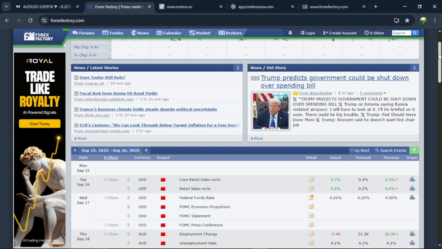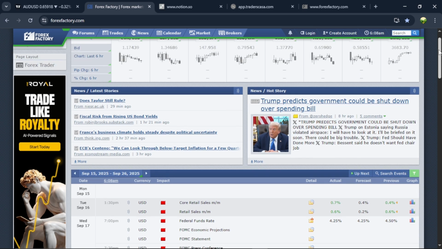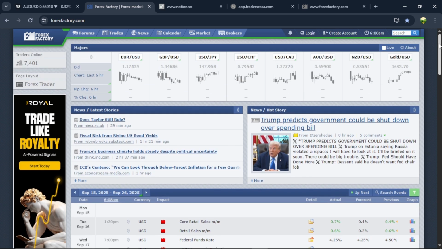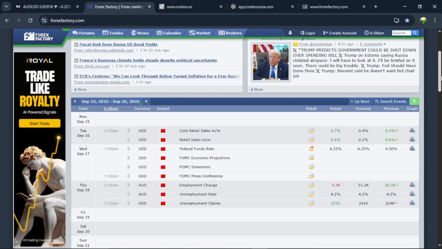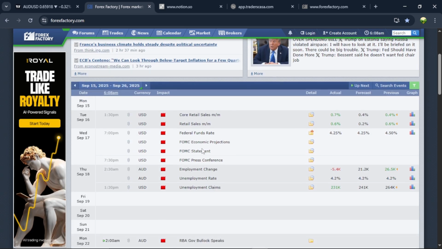So without further ado, let's hop right into the video and see what news events affected price for the third week of the month for euro, pound. I think I originally added AUD to the bucket of currencies I look at. So for the third week, we had FOMC as the main news event for the week. That was coming on Wednesday around 7 p.m.